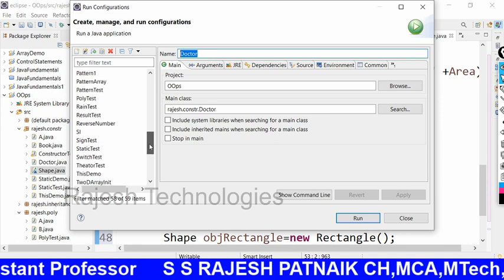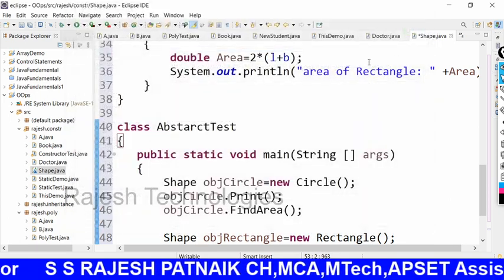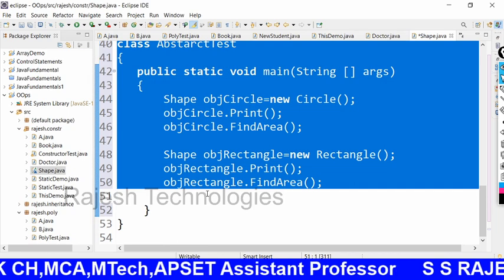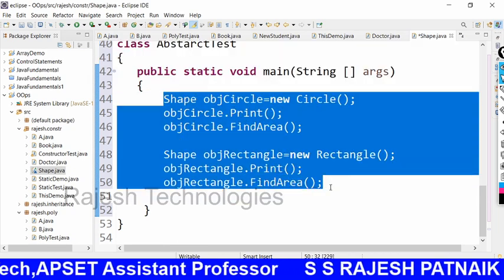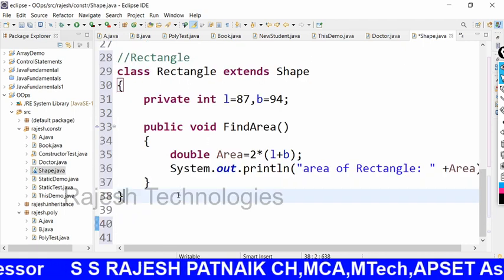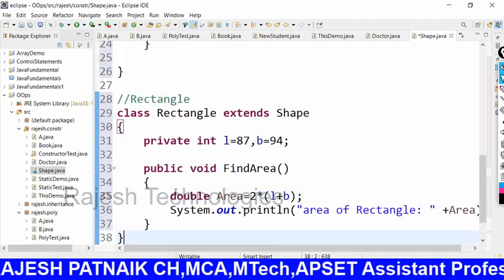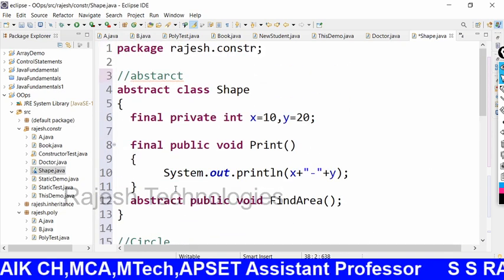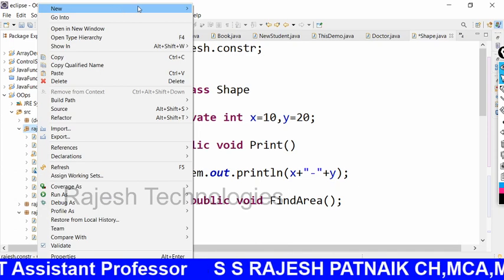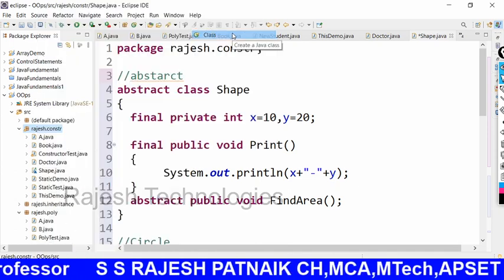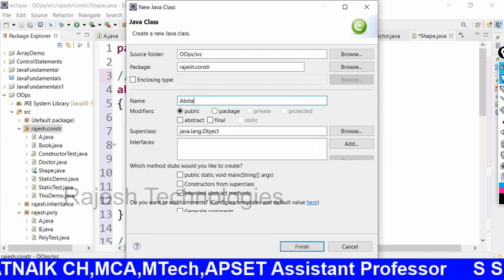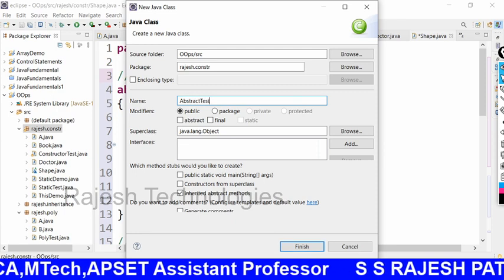It is not Shape. No, I will remove this code. I only wrote the classes like Rectangle, Circle, and Shape class. I will right click, new class, that is AbstractTest.